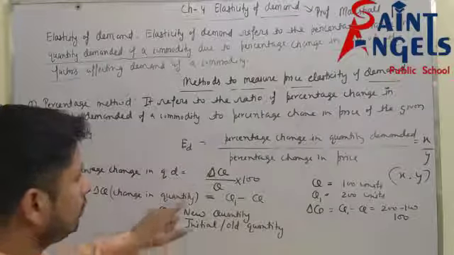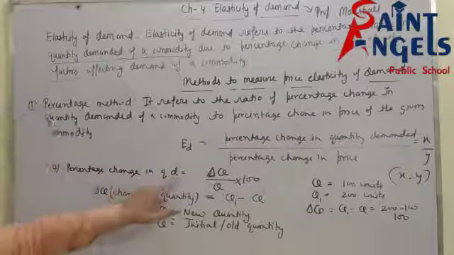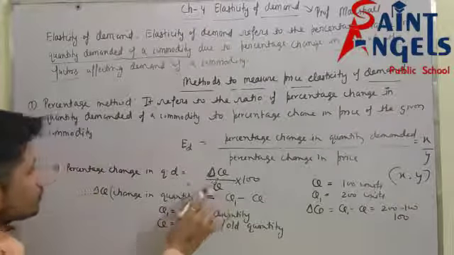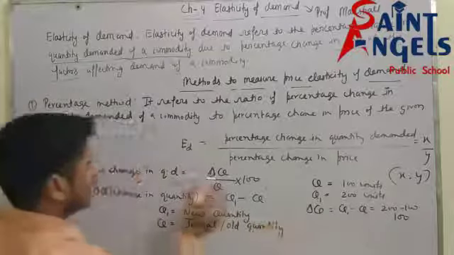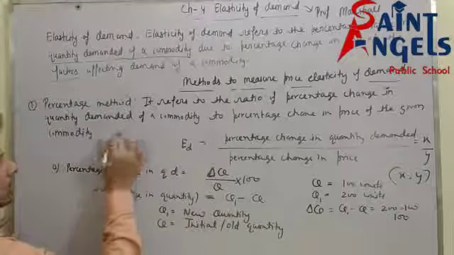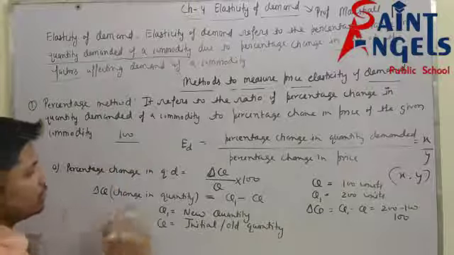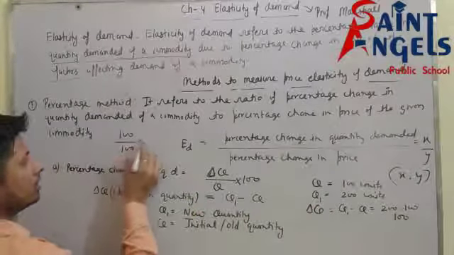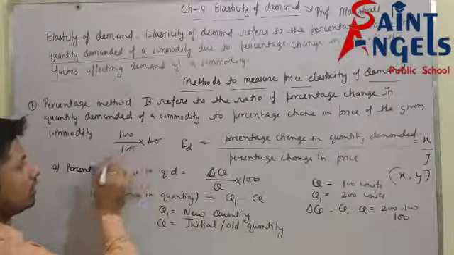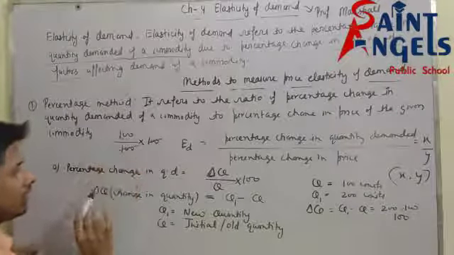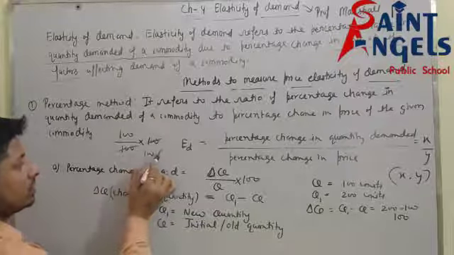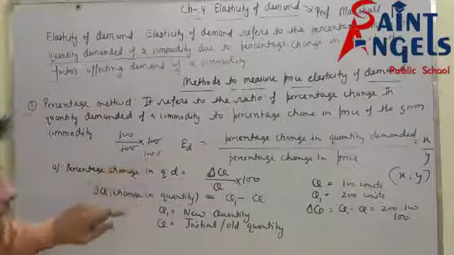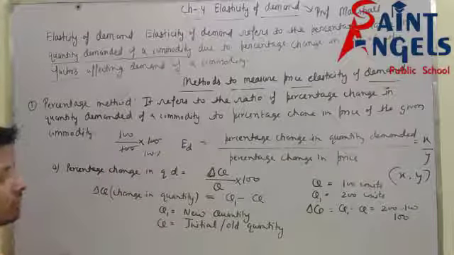But suppose you want to calculate percentage change in quantity demanded. Delta Q is 100, divided by Q, the initial quantity, which is 100, into 100. So 100 and 100 cancel, and what remains is 100, which means 100%. So percentage change in quantity demanded is 100%. I hope all of you have understood.